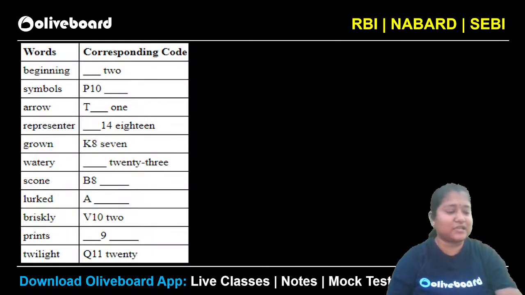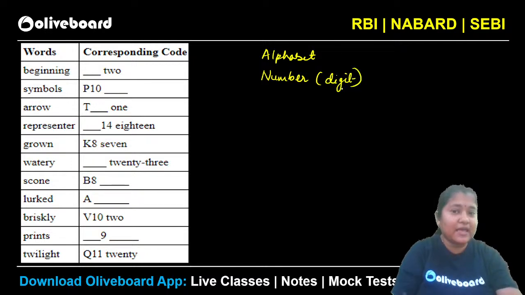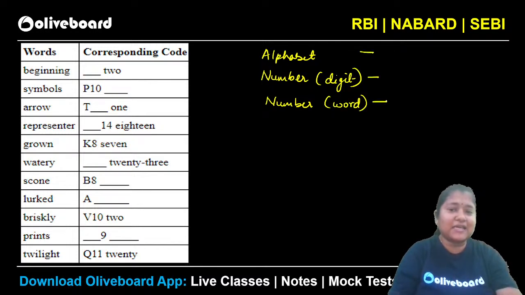Okay, next question. Let's have a look at this one. Let's try. So this is a question based on coding decoding. Okay? Now you have to tell me what should be the code in these blanks here. Right? No doubt. Absolutely great, guys. Let's quickly look at this coding question. You can see every code has 3 things in here. One of them is the alphabet. Then there is a number which is given in the digit format. Okay, and there is a number which is written in the word format. Okay, so there are 3 logics to it. You have to find the logic for each of these things.